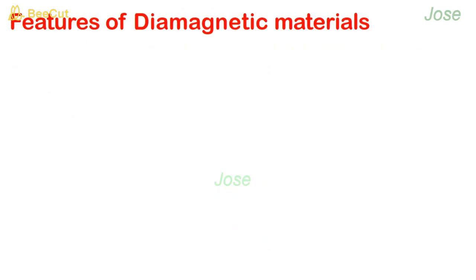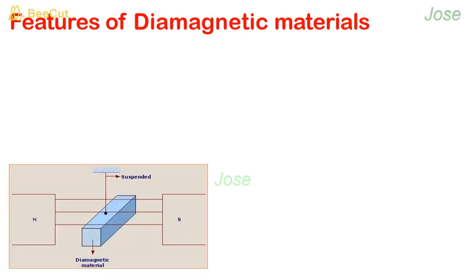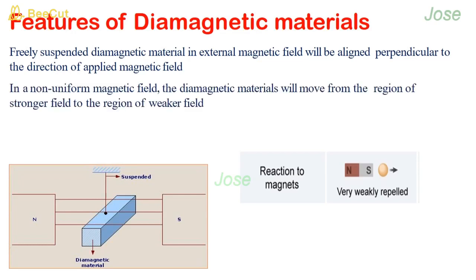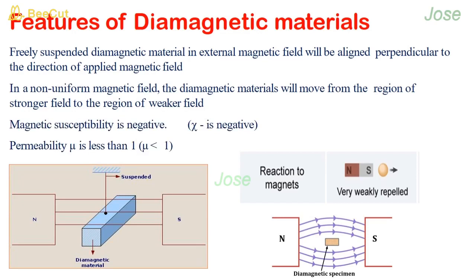Features of diamagnetic material. When suspended freely in a magnetic field, they will align perpendicular to the direction of the applied magnetic field. When kept in a non-uniform magnetic field, they will move from the stronger region of the field towards the weaker region of the field. Magnetic susceptibility is negative and it does not vary with temperature. Permeability is less than 1.